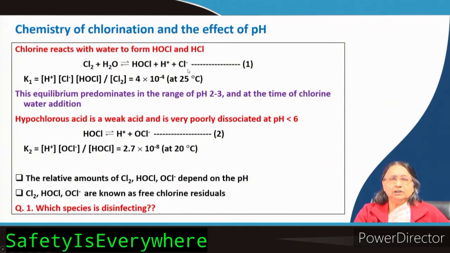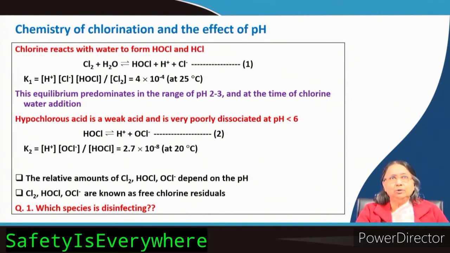Now, there is another effect, the effect of chloride. If you increase the chloride concentration, because the sample may be from any place, chloride concentration may vary. If there is a lot of chloride ions present, then what will happen? You know Le Chatelier's principle, so the equilibrium will be shifted in this fashion, and chlorine concentration will be more. That curve I have not shown, but with the variation of chloride ion, the proportion of chlorine to HOCl will vary. More chlorine will be there at higher concentration of chloride.